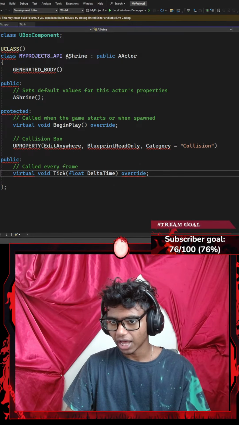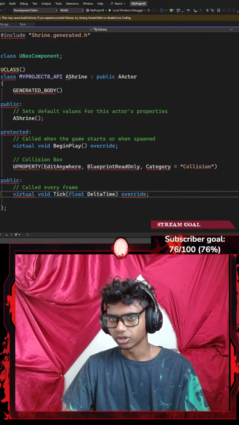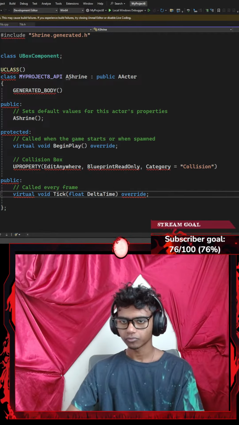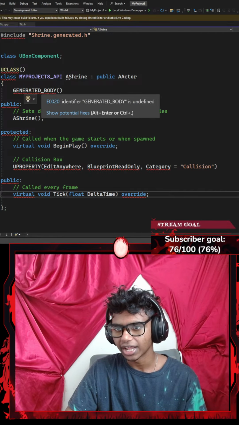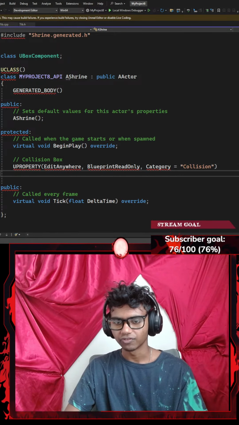Okay, and then I have that. This is my shield as actor. Could it be that it's just my editor that's messing up right now? Generate body, it says identifier generate body undefined. It's correct, guys. I'm just blaming my editor. It's not gonna fix itself in a bit.